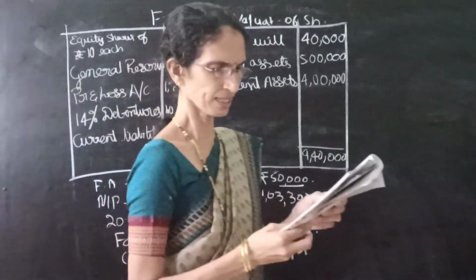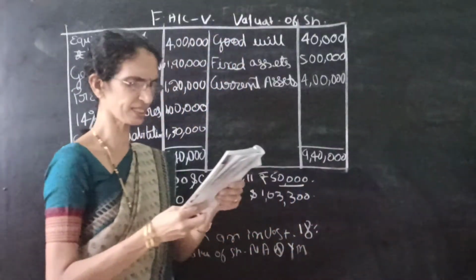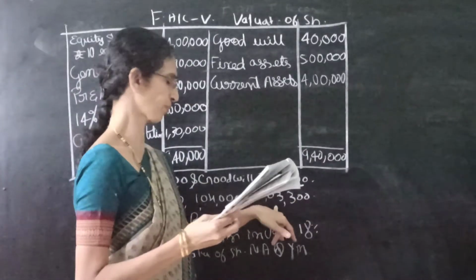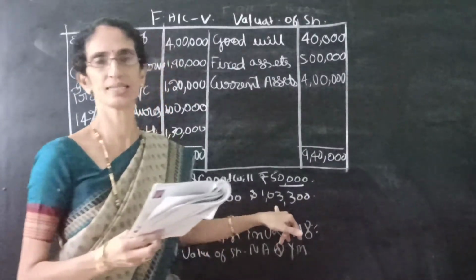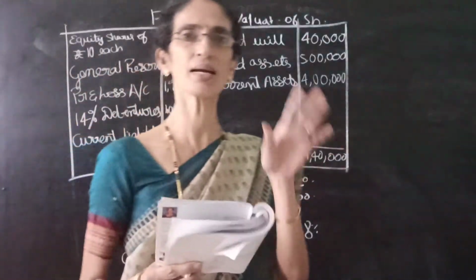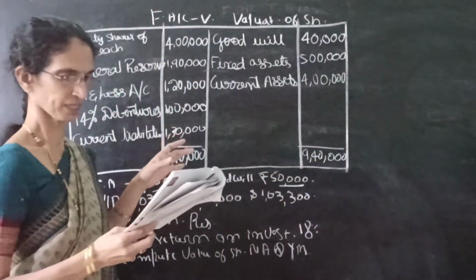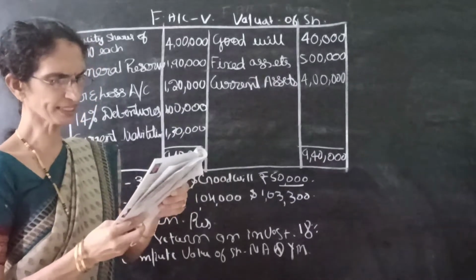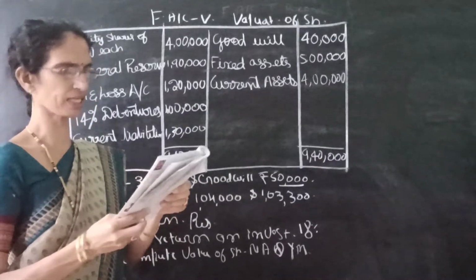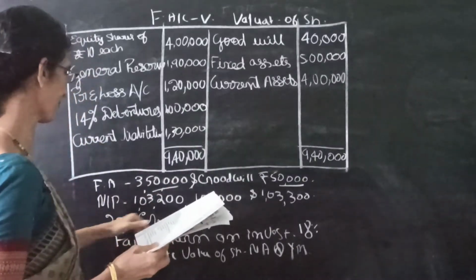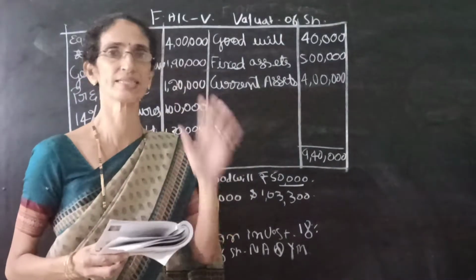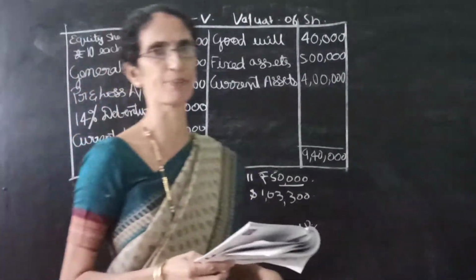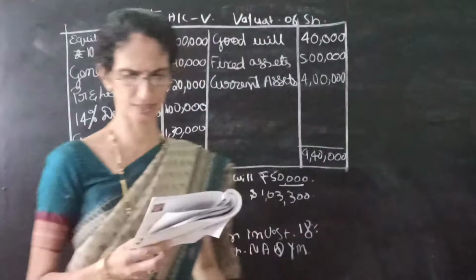Then it is given the net profit of the previous 3 years were 1,03,200, 1,04,000 and 1,03,300. This is the 3 years average profit. Next one is of which 20% was placed to general reserve. That means out of this profit, we have to transfer 20% to general reserve.